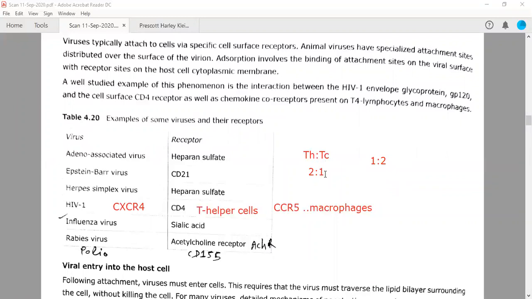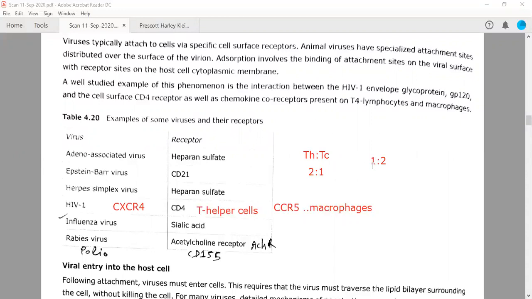So in a normal patient, who is not infected with HIV, this ratio is generally 2:1. But you will see more T cytotoxic cells in comparison to T helper cells in individuals infected with this particular virus, HIV. So AIDS patients generally have this ratio reversed, right? 1:2. So this ratio is used to identify the stage of infection.